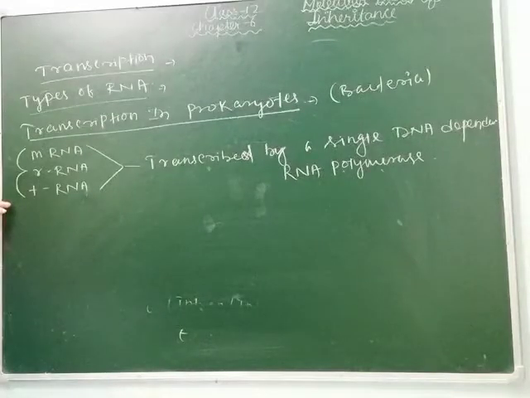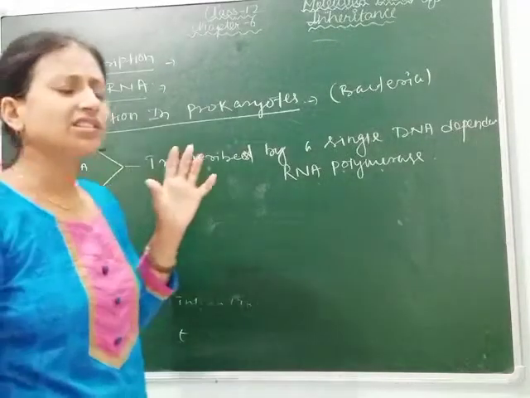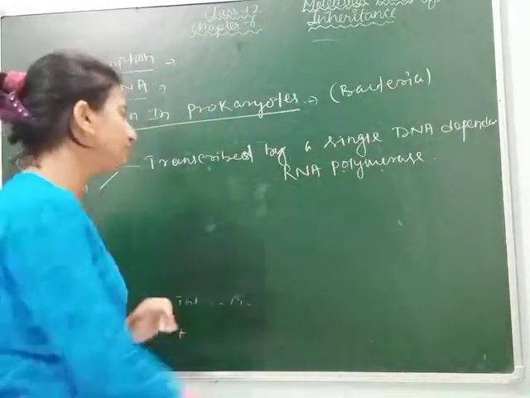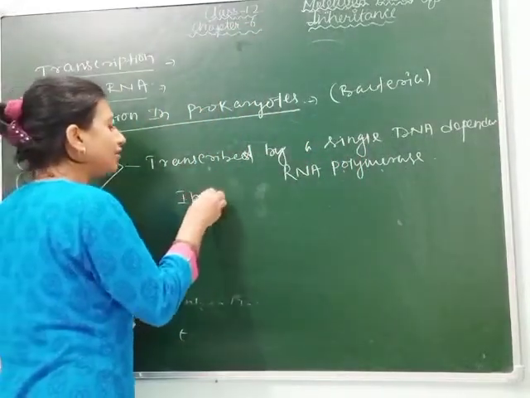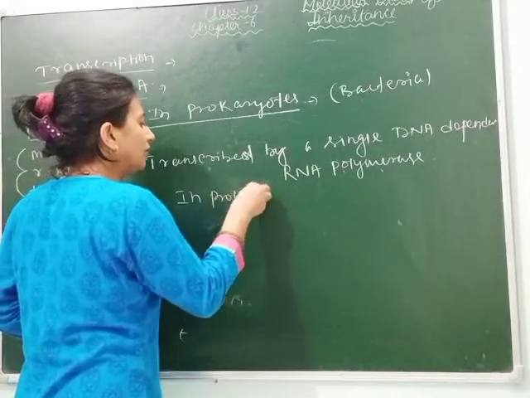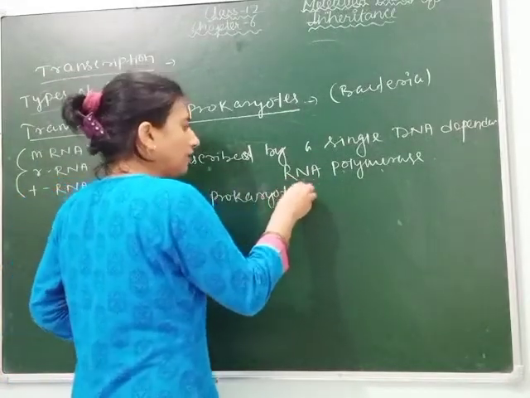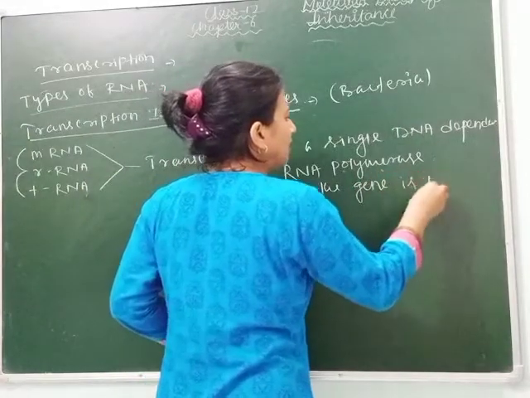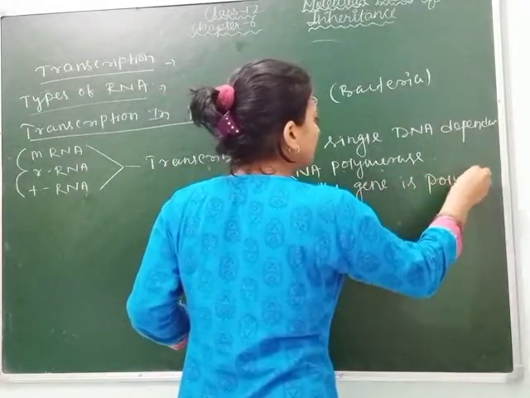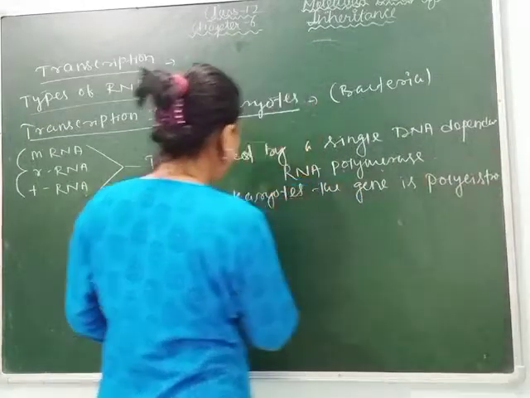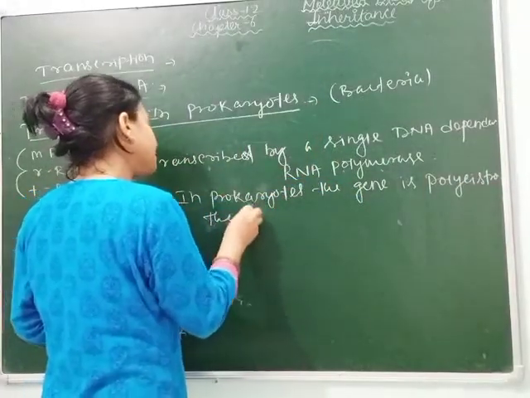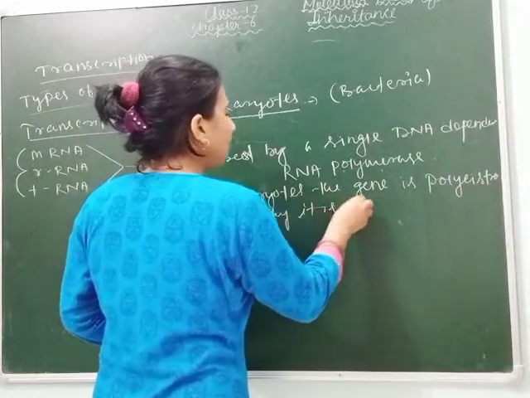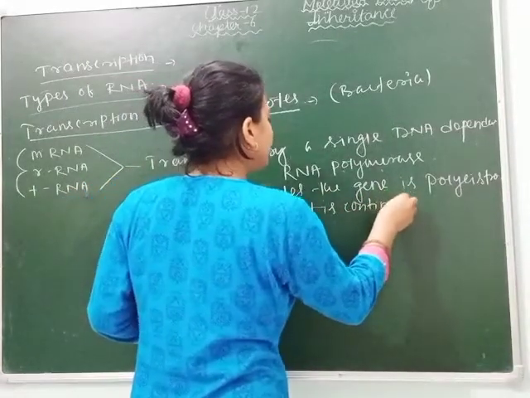How does this function occur? As I have told you, in prokaryotes the gene is polycistronic, that's why it is continuous. So what does this mean?